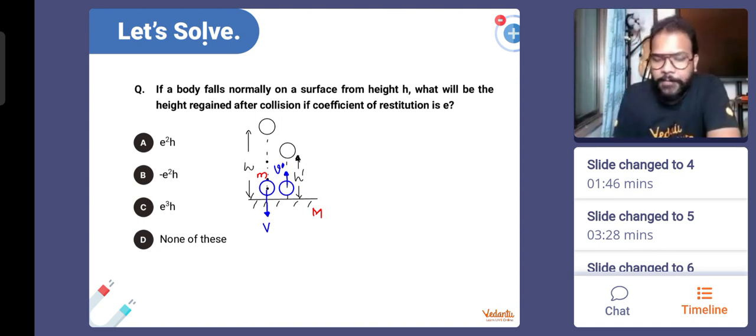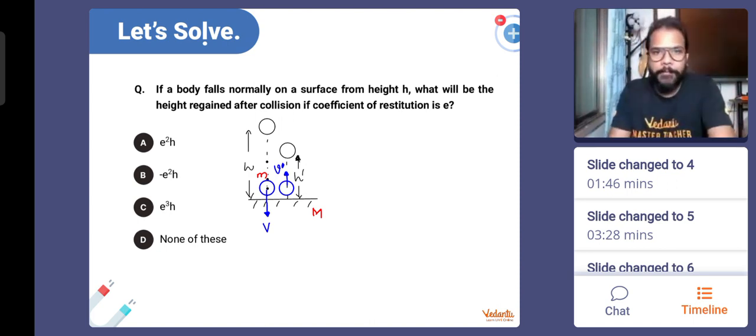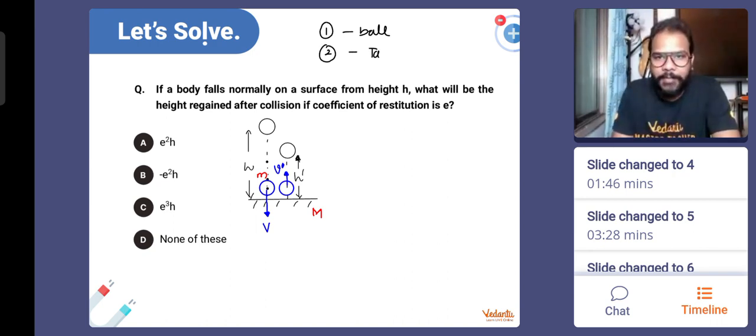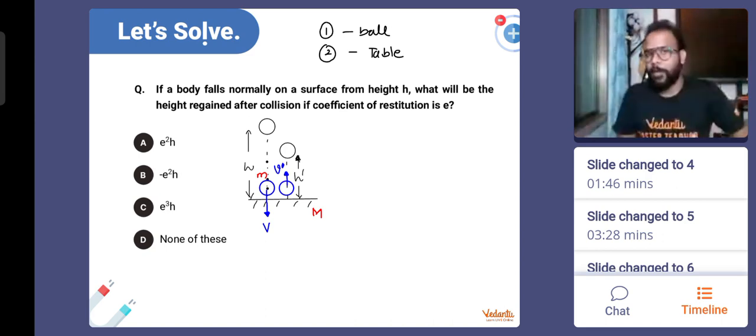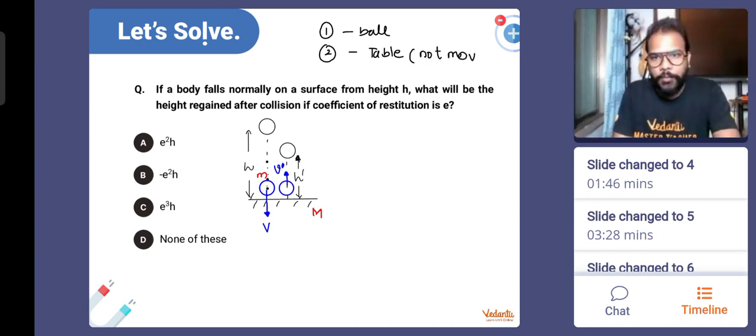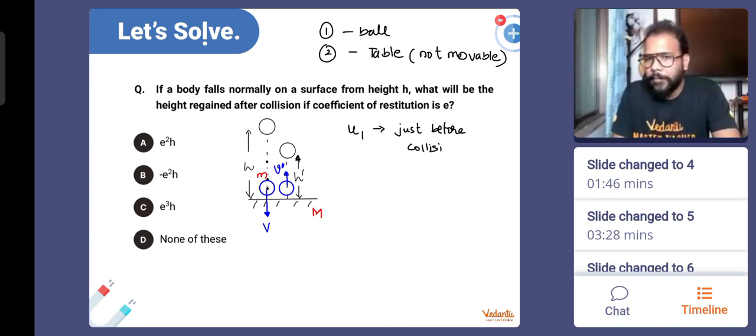So if we speak about body number 1, body number 1 is basically your ball, the one which is falling, and body number 2 is basically the table, the surface of the table or the table itself. I'm not calling it ground because then you might start thinking of it like Earth. I want you to focus only on body number 1. Why? Because body number 2 is immovable. It's not going to move. That means, guys, when we talk about the initial velocity u1, that will be spoken about just before collision. Why just before collision? Because the body is continuously accelerating when it is falling.